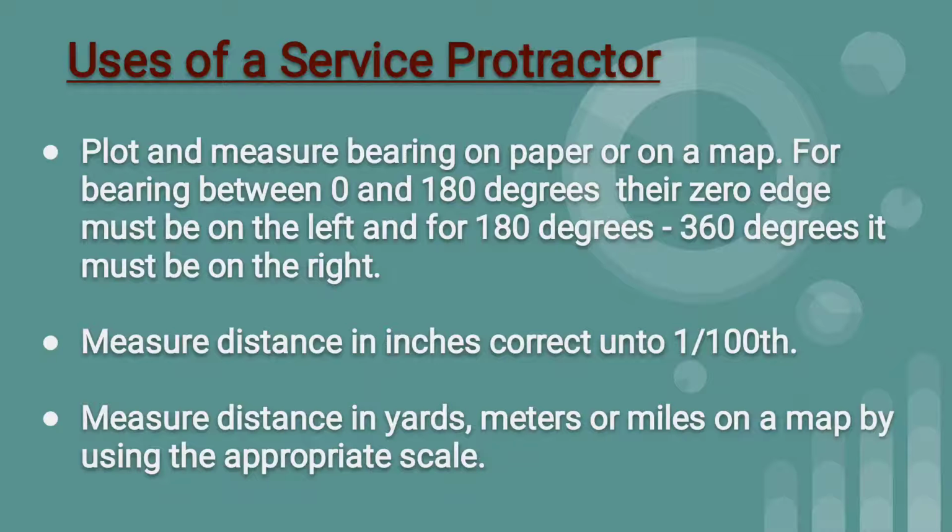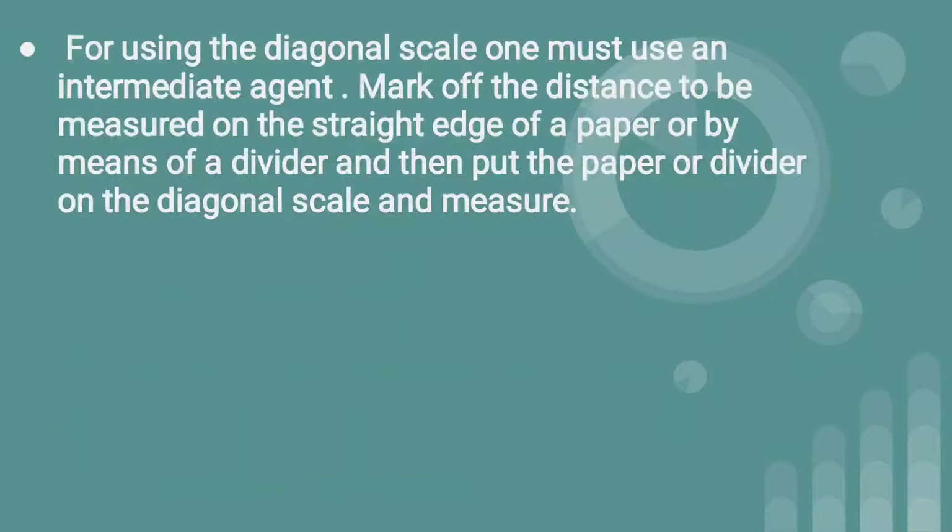Plot and measure bearings on paper or on a map. For bearings between 0 and 180 degrees, the 0 edge must be on the left, and for 180 degrees and beyond it must be on the right. Measure distance in inches correct to 1 by 100. Measure distance in yards, meters or miles on a map by using the appropriate scale.